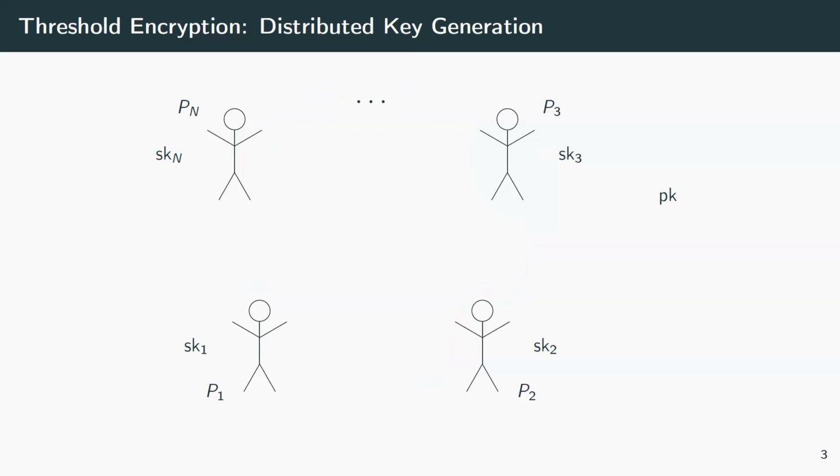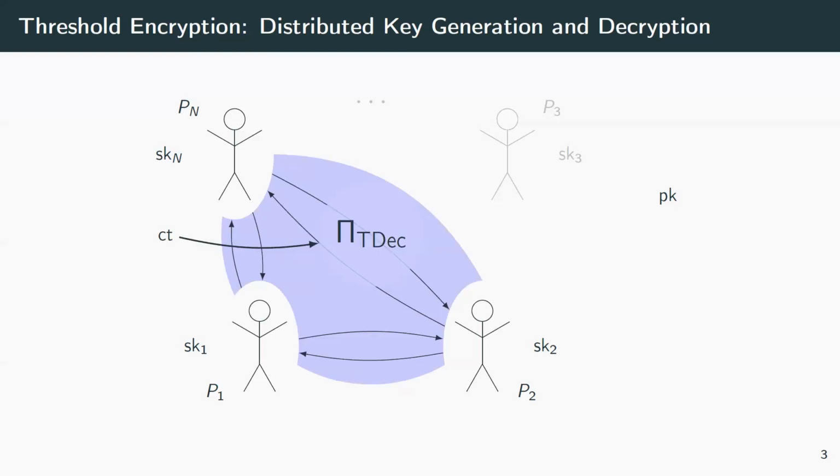Now that we have the setup, we can take a ciphertext. And as long as there are enough parties around and are willing to participate, they can run a decryption protocol, and out comes a message, again, without seeing the secret key.